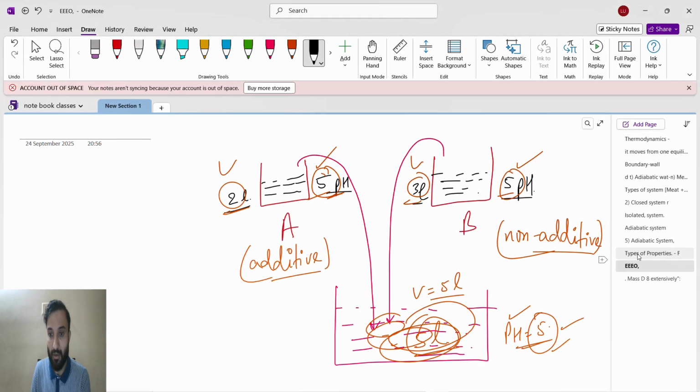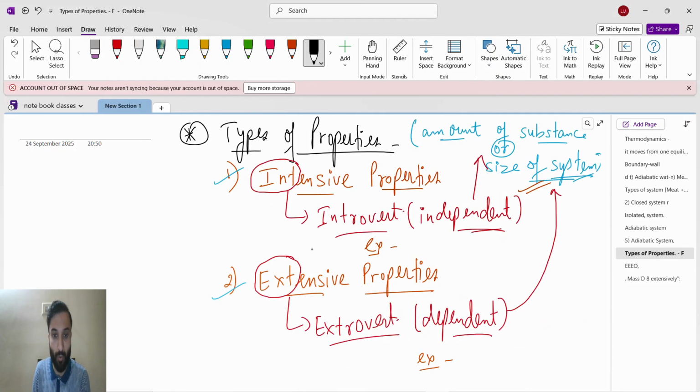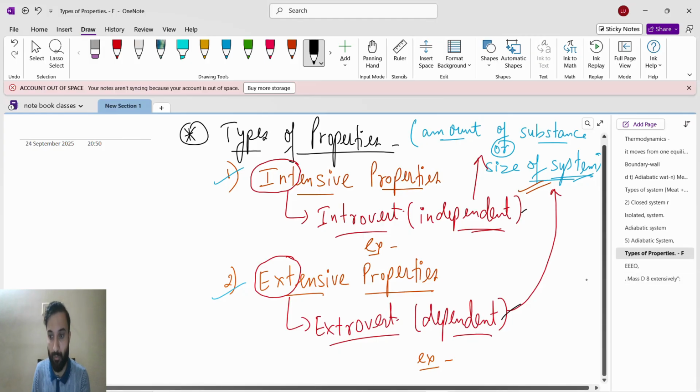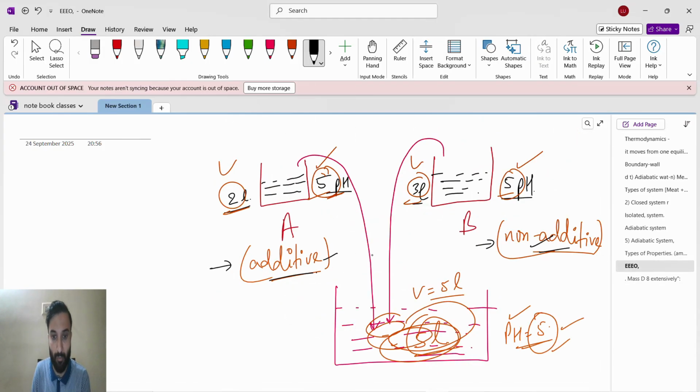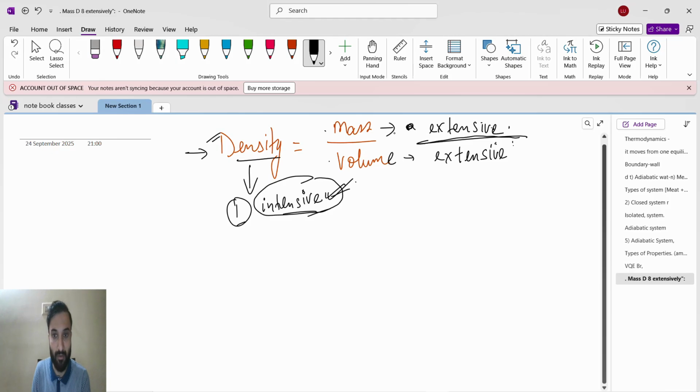So these are the things I have told you: intensive properties are non-additive, extensive properties are additive. Please write this point by point. You can write 2 to 3 points here. First the definition for both, second the characteristics for both, third the examples, and you can write this in your notes. The ratio of two extensive properties will give the intensive property.